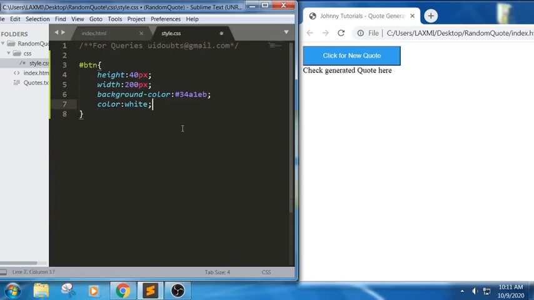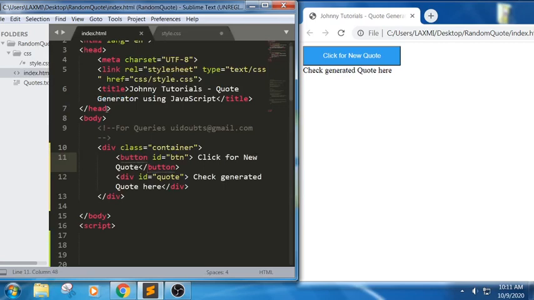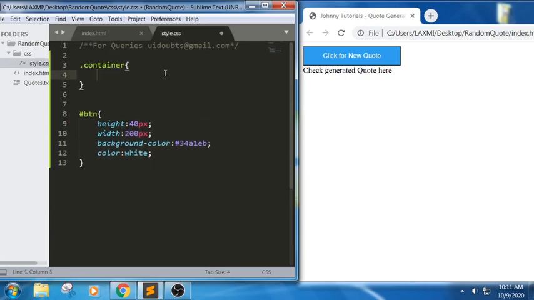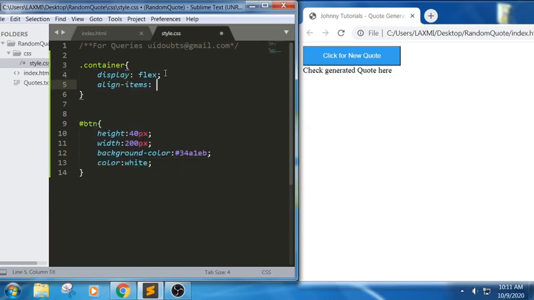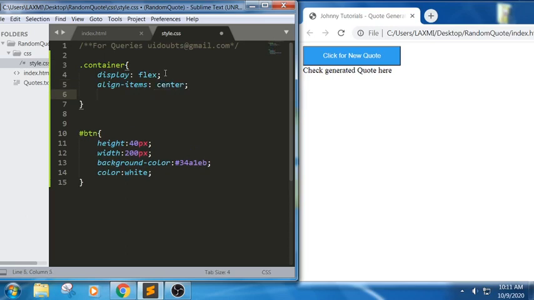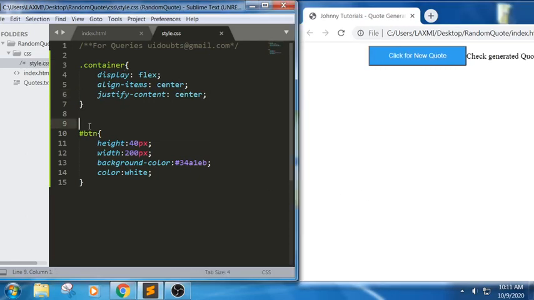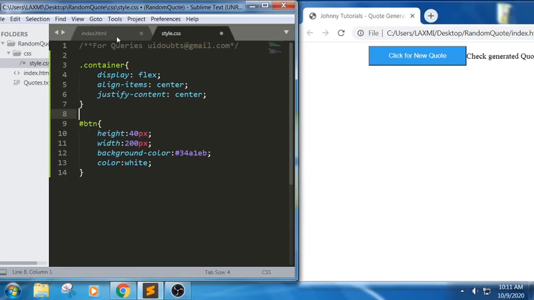Okay, let it be as of now, or else I will make the container to the center part. Align items to the center. We got it. Now if you can see here, we got these two items.